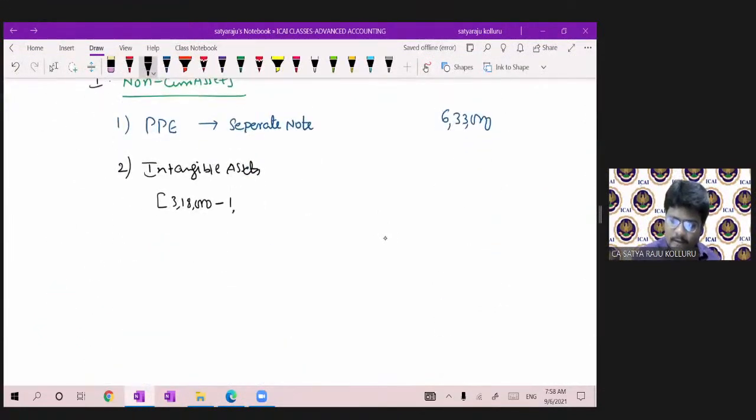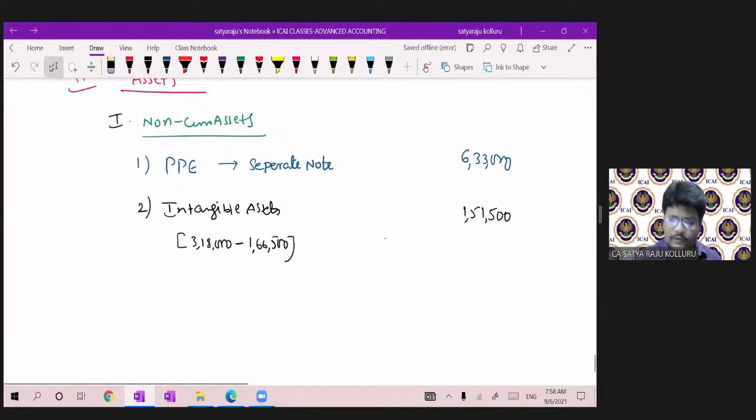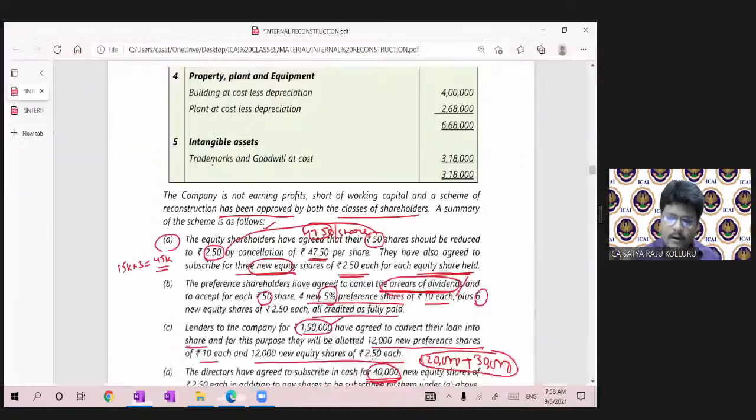Minus 1,66,500, which was 1,51,500, guys. Which was 1,51,500 with the intangible portion.